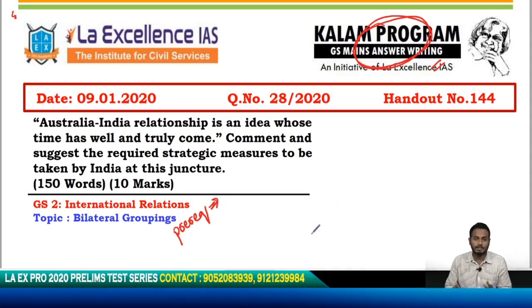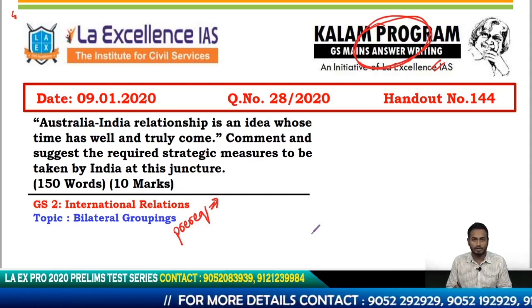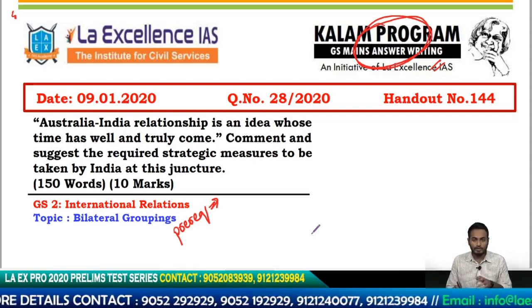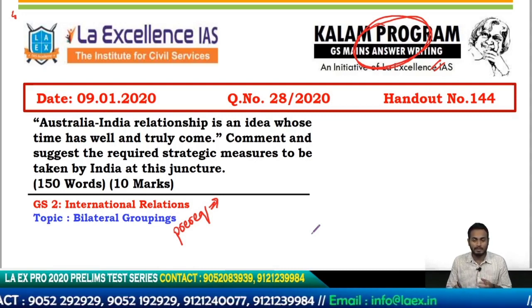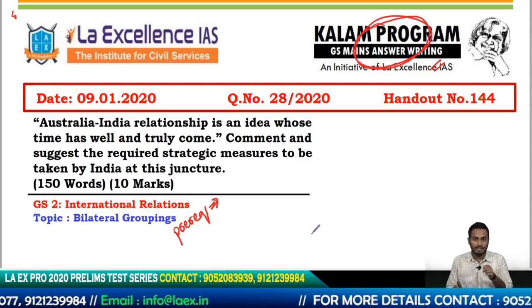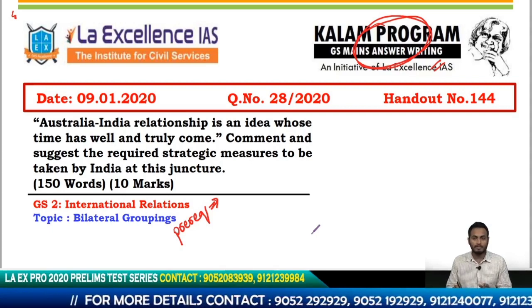For example, international relationship questions can be of different types. They could talk about broad issues like South-South cooperation or India's relationship with South Asia or Southeast Asia and so on. Also, they could talk about groupings like RCEP, TPP and so on. Sometimes the question is on a certain world event. And this is a question on bilateral relationship.